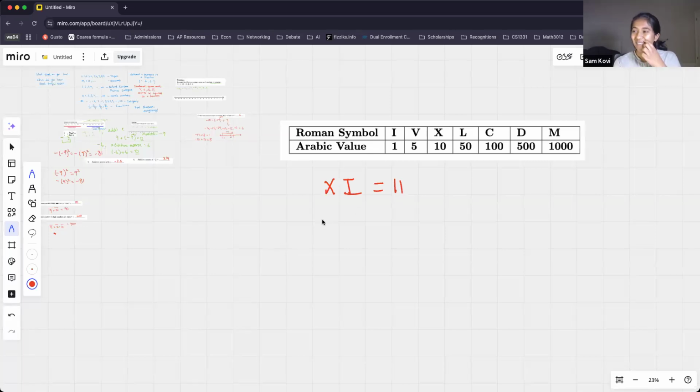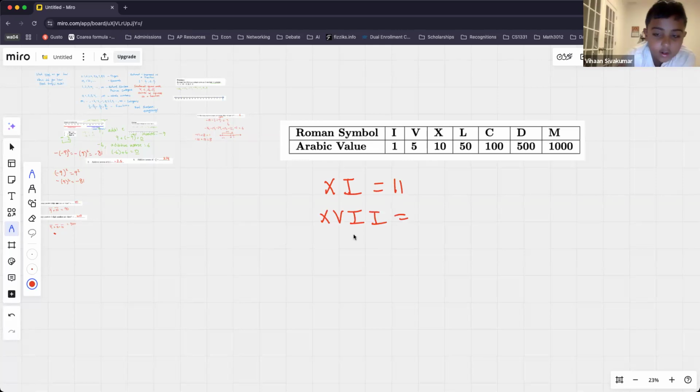11, perfect. Now, what about if I had XVI? 15. Careful. Yeah, 17. So we have 10 plus 5 plus 2, and that's going to be 17. Good. So I can only put Roman numerals in a decreasing order.